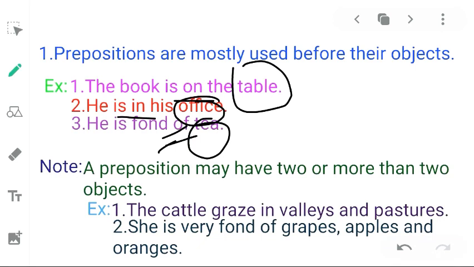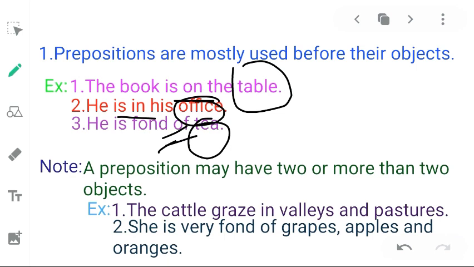One very important note is there. A preposition may have two or more than two objects. Here in the first rule I have mentioned only one object in each line, but now we shall have two or more objects in one sentence.